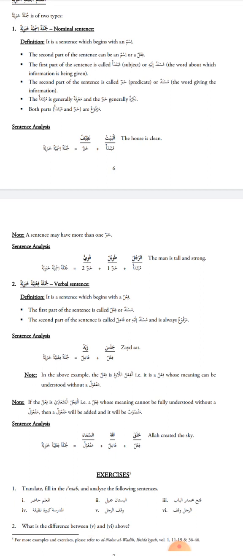Yeah, so any sentence you find in the Arabic language which begins with an ism, a noun, automatically you will know this is a Jumla Ismiyah, nominal sentence. Jumlatun Ismiyatun Khabariyah. So the Jumla Ismiyah will begin with a noun. If the word has alif lam, like I mentioned, this is a sign that this word is a noun.